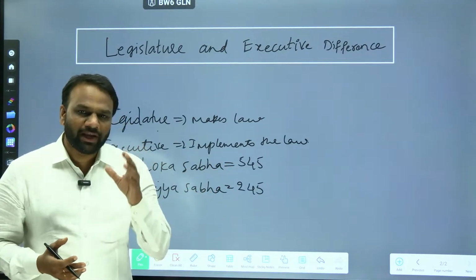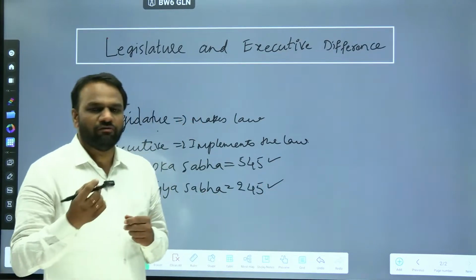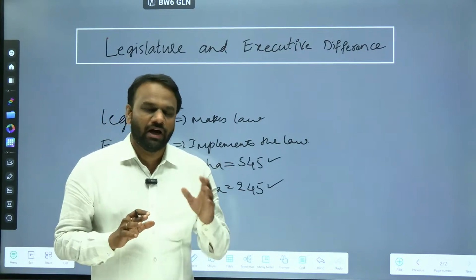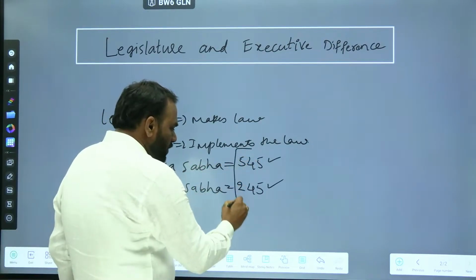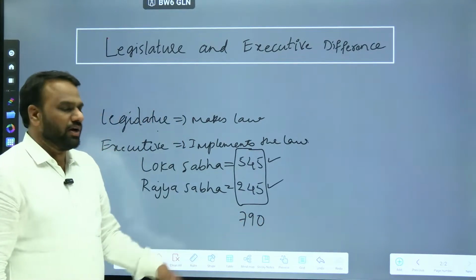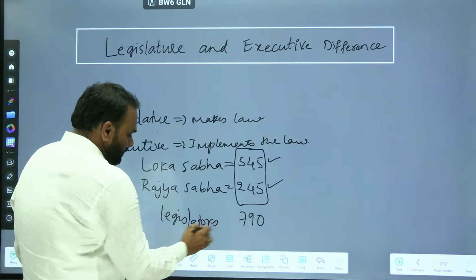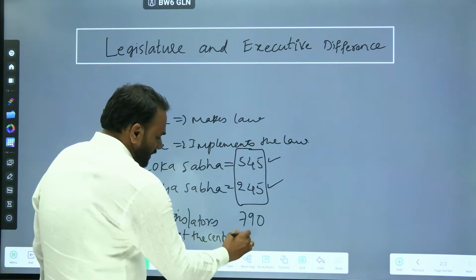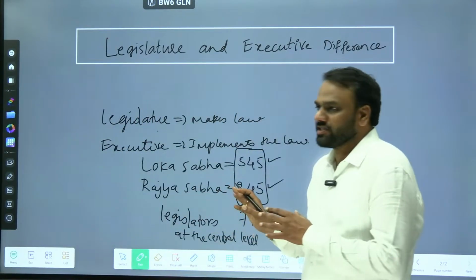Whenever we want to make any law, that law has to be passed by Lok Sabha, it has to be passed by Rajya Sabha, then finally the president will make the signature. Then the law will come into force. So these 545 plus 245, totally 790 members, are called legislators at the central level.